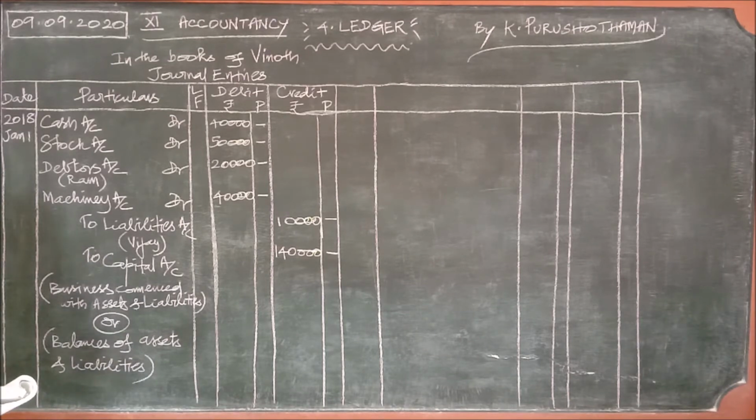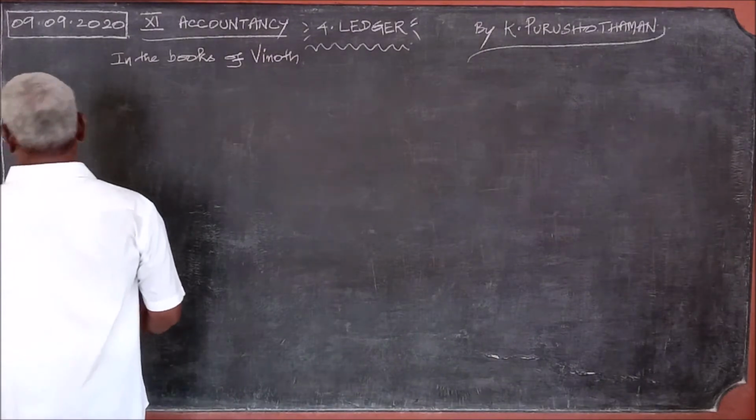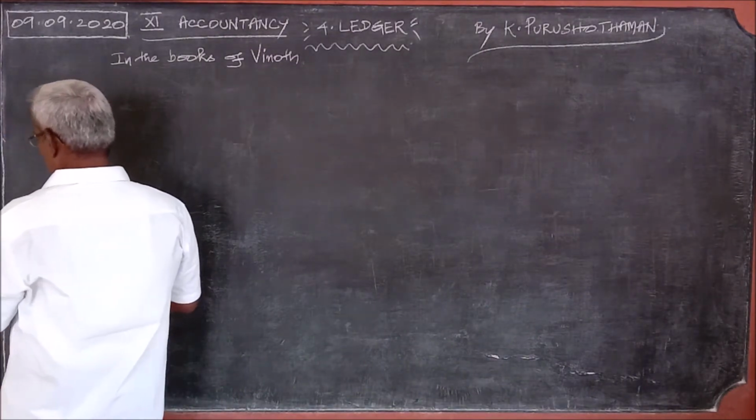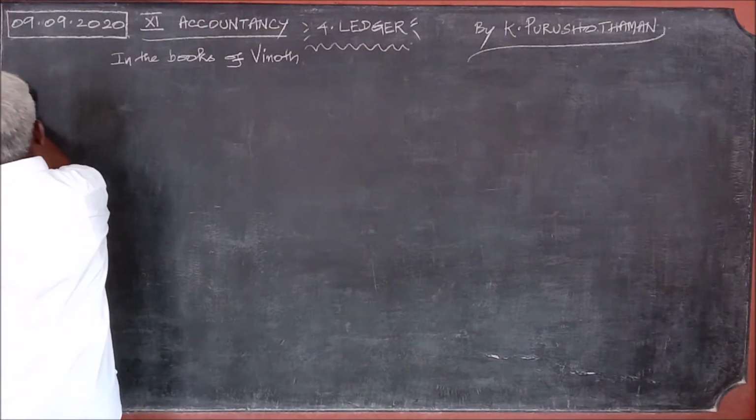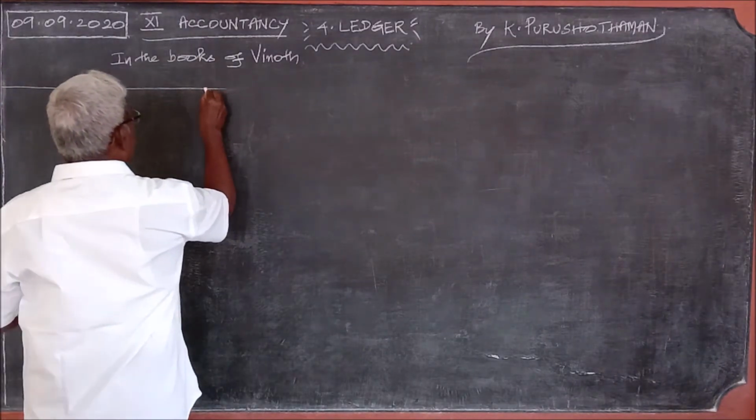So we should prepare the ledger for Vinod. We are going to prepare now the ledger account of Vinod's capital.